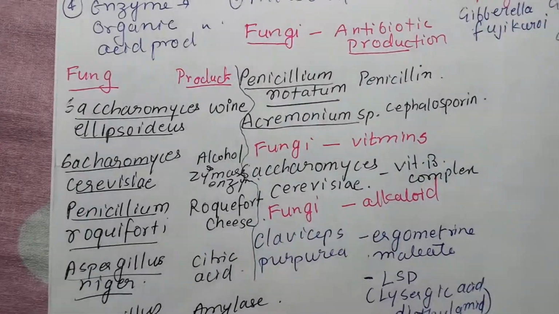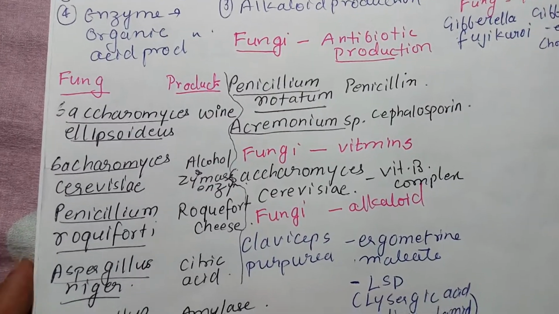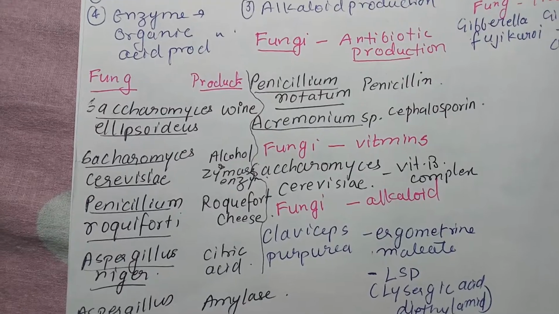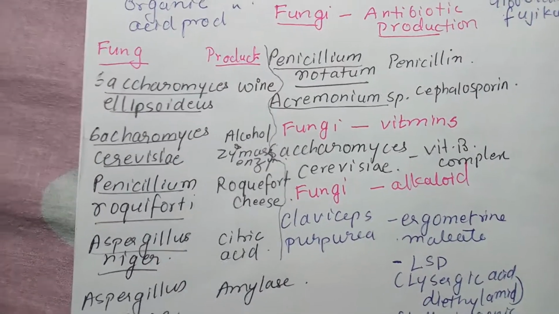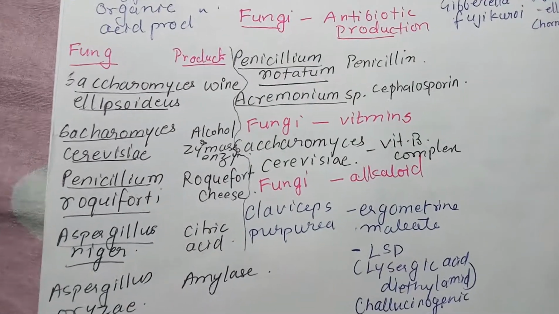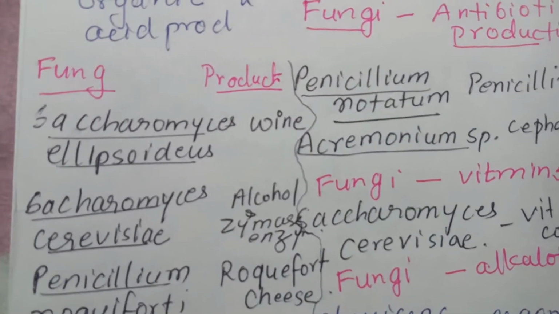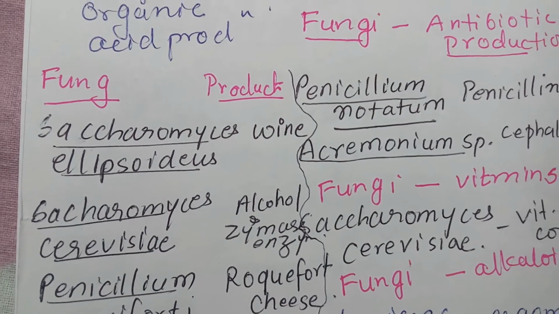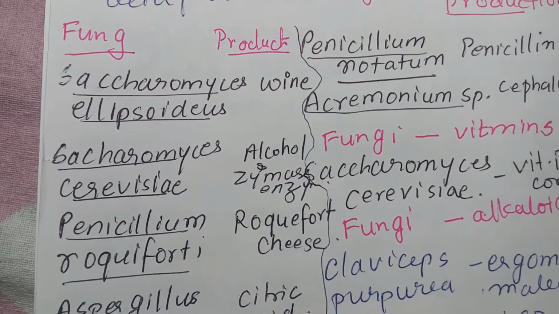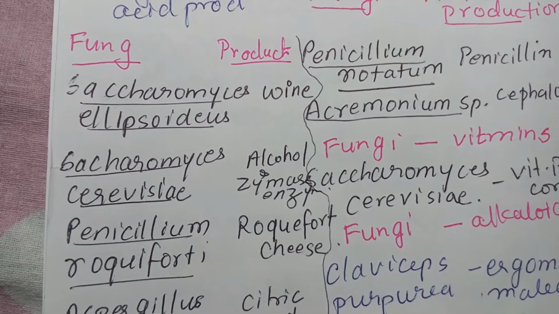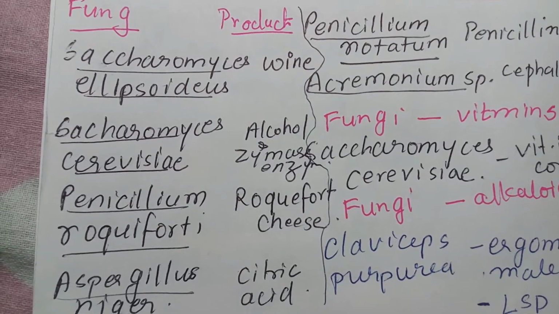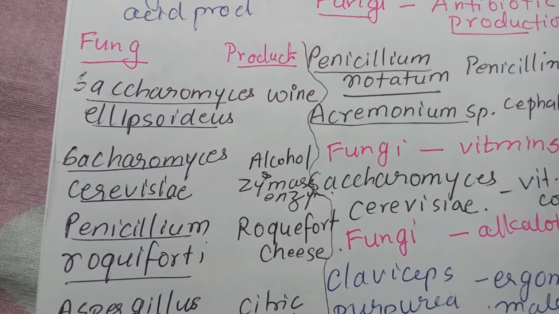So we'll discuss here the name of fungi. Whenever you are asked to write down the importance, economic importance, it is very important to write down the name of fungi and along with the name what is the significance. So Saccharomyces ellipsoides, it is used in the wine production. Saccharomyces cerevisiae used in the alcohol production. Enzyme production. Penicillium roqueforti is used in the production of Roquefort cheese.